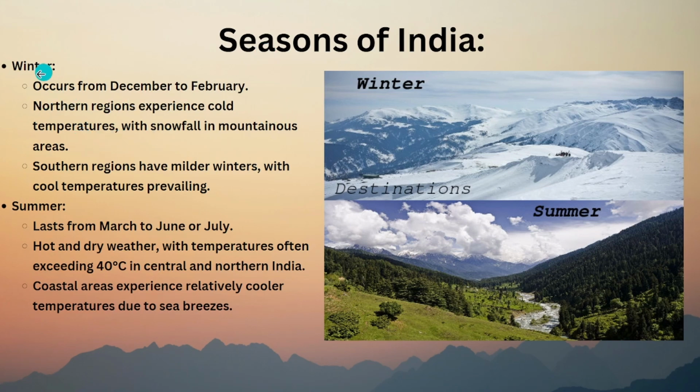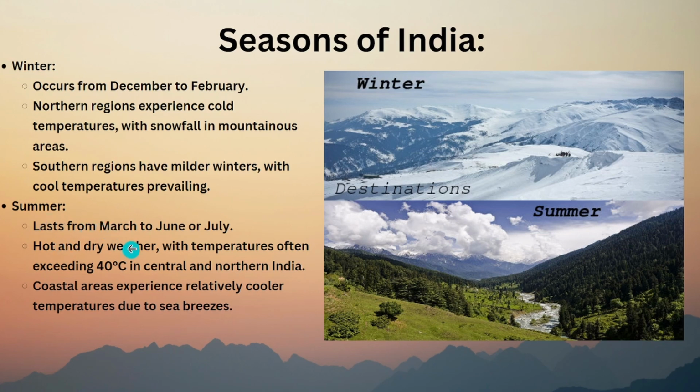Northern regions experience cold temperatures with snowfall in mountain areas. If you go to North India, there are many regions where the mountains have snow like this. Southern regions have milder winters with cooler temperatures. We live in South India, so we know how winter is. We don't have snowfall, but we have cooler temperatures.